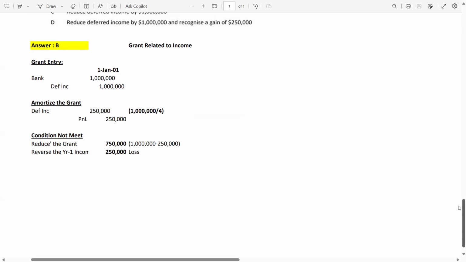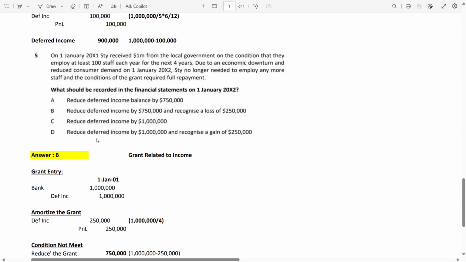Let's see if there is any option here. Yes, this is option B. So the answer is option B. Why reduce deferred income by 7,50,000? Why not option A? If you go with option A, then you are not recording the loss related to the income which you booked in year one. Or if you go with option C, then you are overstating the income, meaning you are not recording the loss, so it's an overstatement in the SOPL and SOFP as well.